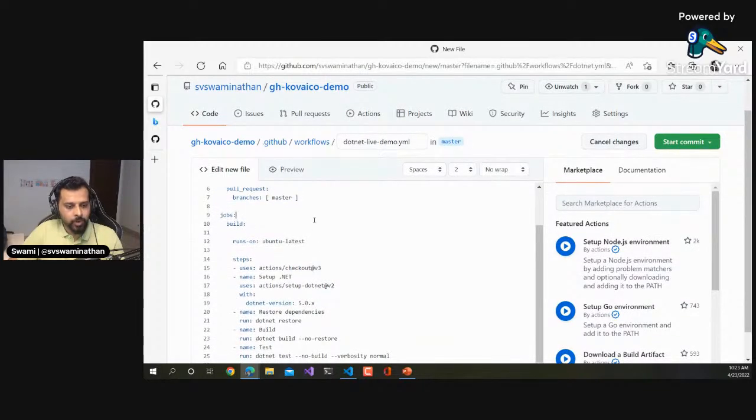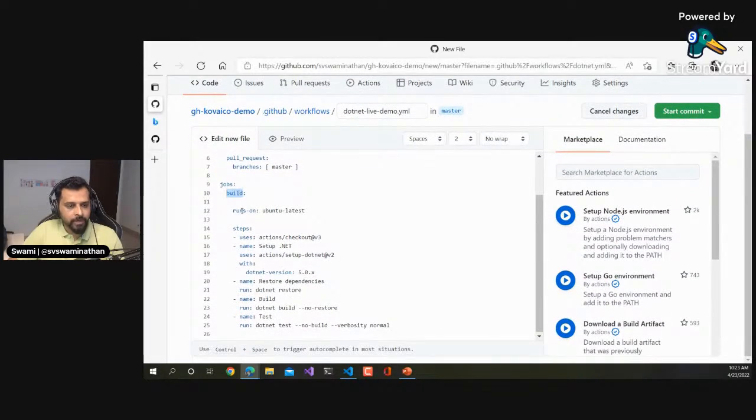In this case, there's only one job, which says build, and this runs on ubuntu-latest. This is the runner. So this is the job name; it could be any name here. The default is showing as build, so I'm just going to leave it. And runs-on means this job, build, is going to run on this Ubuntu latest VM. So when we commit this, GitHub will provision an Ubuntu latest VM for every run of this workflow, it will just run there, and then that VM would get terminated.